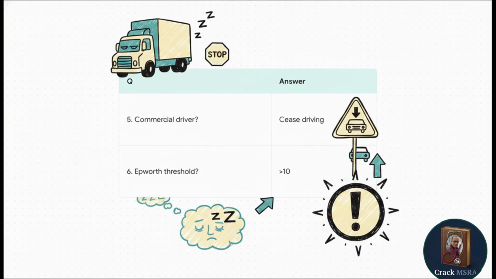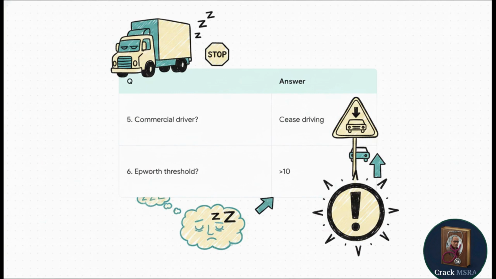Question 5. A commercial driver has moderate OSAH with sleepiness affecting their concentration. What must they legally do? They must cease driving immediately and notify the DVLA. Remember that exam trap.